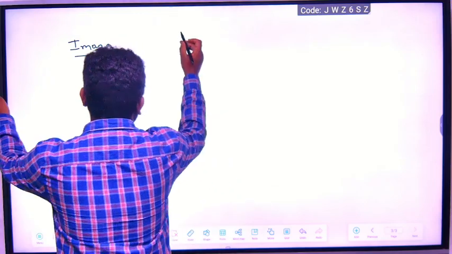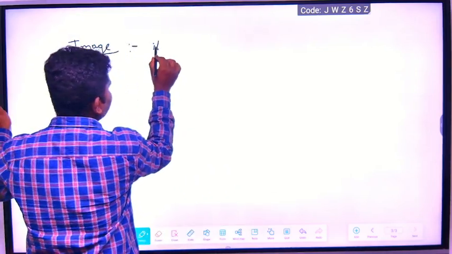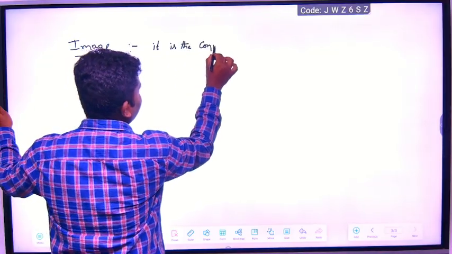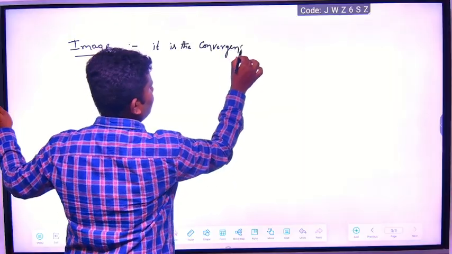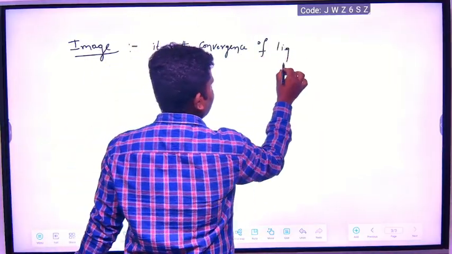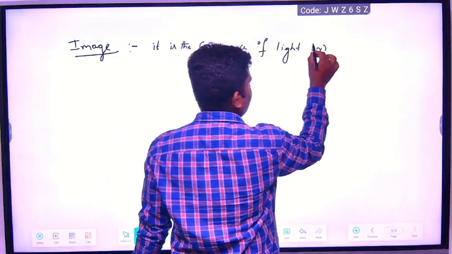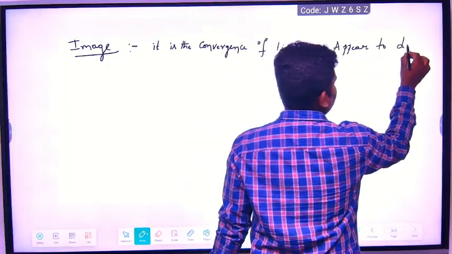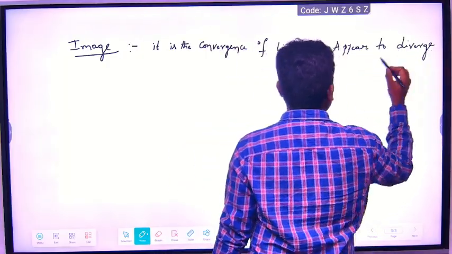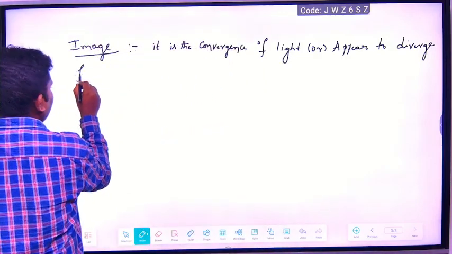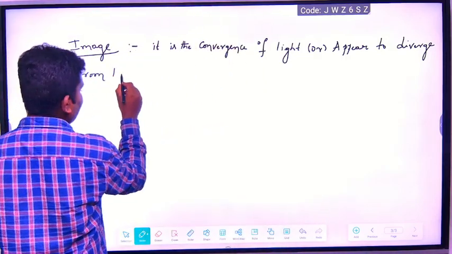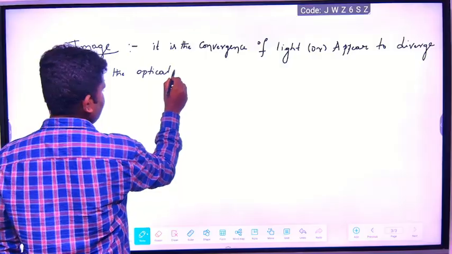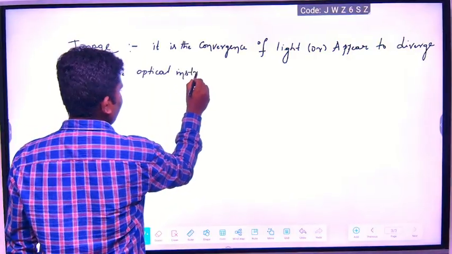Please write. Image is the convergence of light rays, or light rays that appear to diverge from the optical instruments, forms an image.